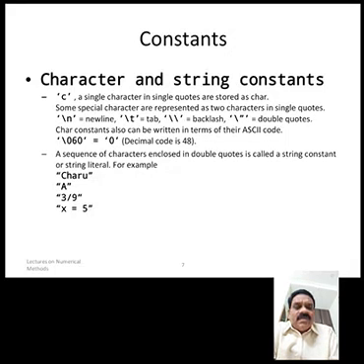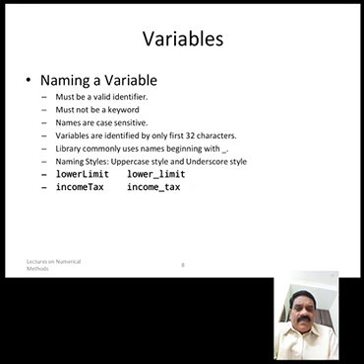Character constants and string constants. A character is a single character enclosed in single quotation marks, whereas a string is a group of characters enclosed in double quotations. Variables. A variable is an identifier which identifies some storage location. The number or data will be stored into the variable.